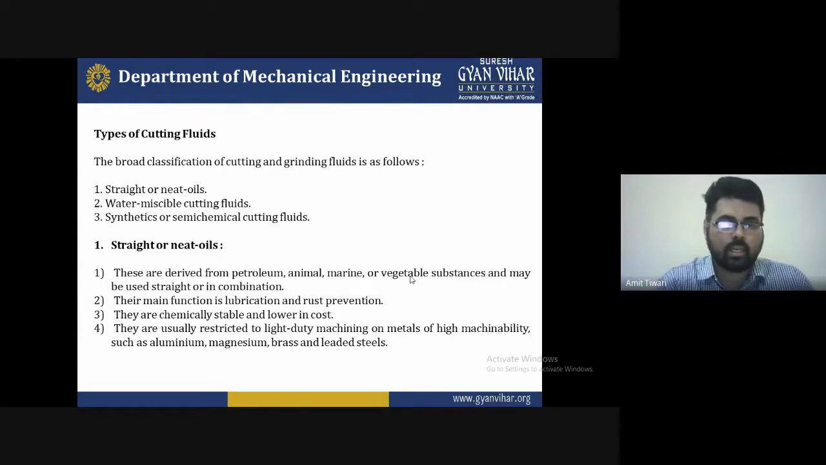First, these are derived from petroleum, animal, marine, or vegetable substances, and may be used straight or in combination. Second, their main function is lubrication and rust prevention. Third, they are chemically stable and lower in cost. Fourth, they are usually restricted to light duty machining or metals with high machinability such as aluminum, magnesium, brass, and the leaded steels. So these are some of the benefits we have.